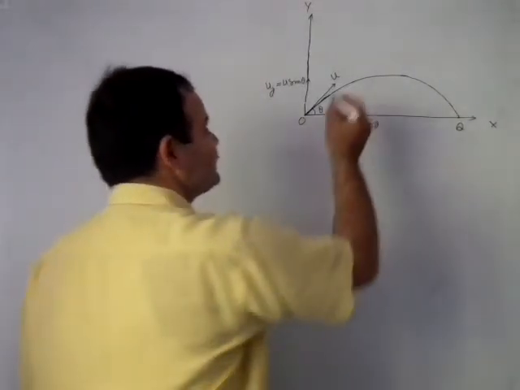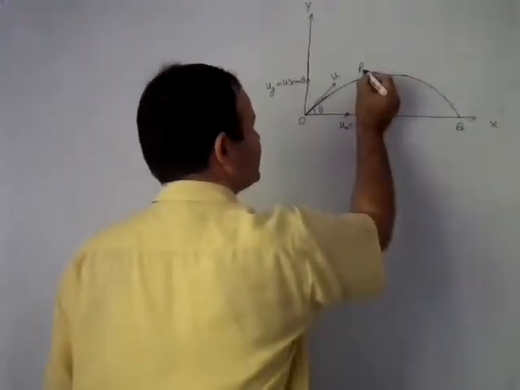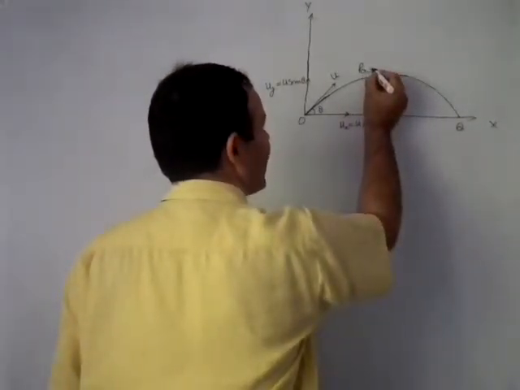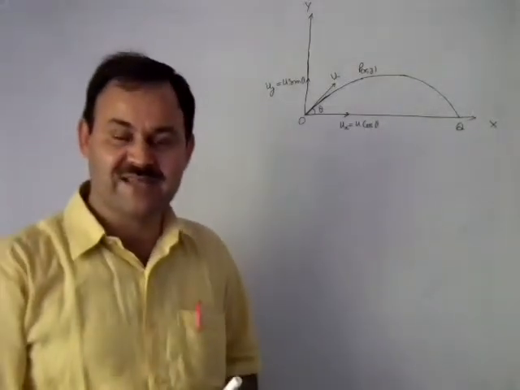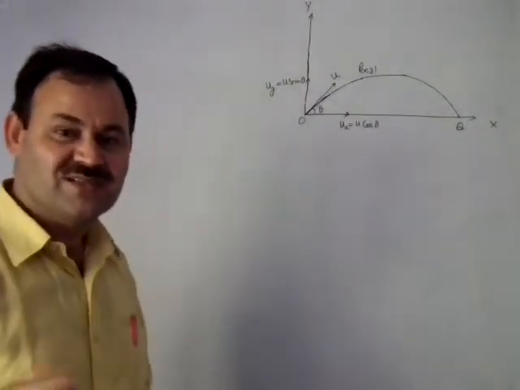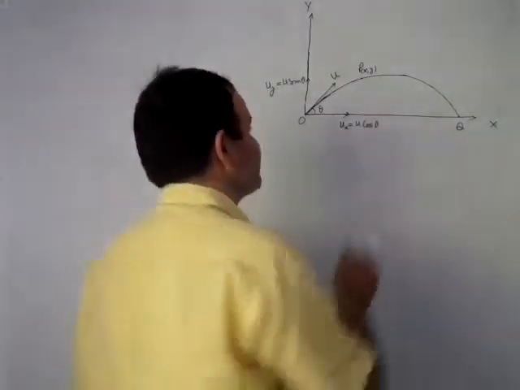So consider a point P attained by the projectile whose coordinates are x, y. Since it is motion in a plane, it will have coordinates x, y or y, z or z, x.